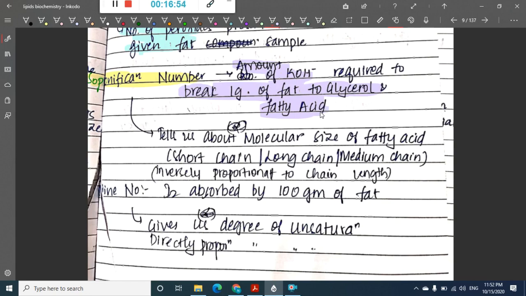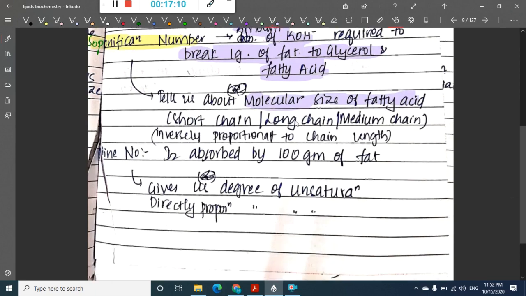This also tells us about the molecular size of the fatty acid, whether it is a short chain, medium chain or long chain fatty acid.